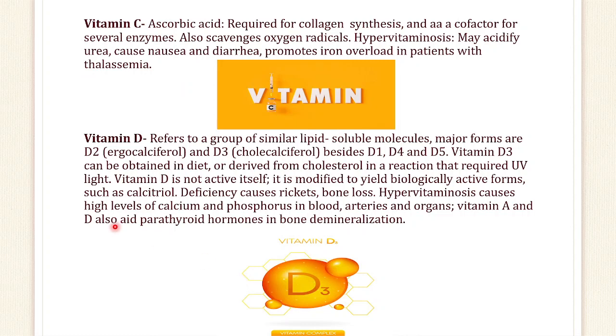Now vitamin D refers to a group of similar lipid soluble molecules. Major forms are D2 and D3, apart from D1, D4 and D5, but D2 and D3 are very important, and D3 can be obtained in the diet and is derived from cholesterol. Vitamin D is not active itself; it is modified to yield biologically active forms such as calcitriol. Deficiency of vitamin D causes bone loss or rickets, but hypervitaminosis of vitamin D causes high calcium and phosphorus in the blood, arteries and organs. Vitamins A and D also aid parathyroid hormone in bone demineralization.